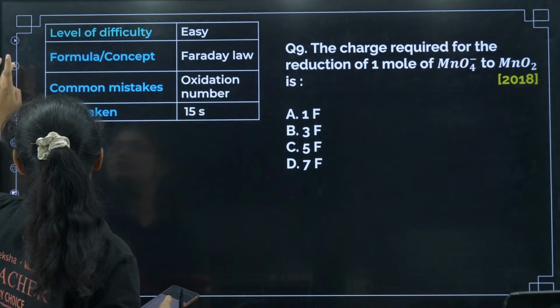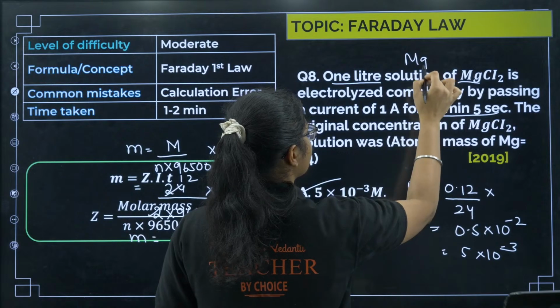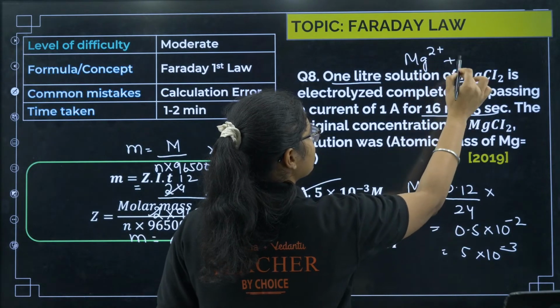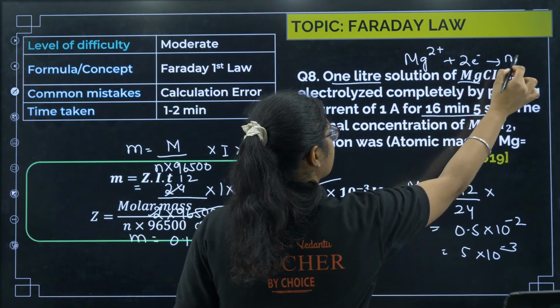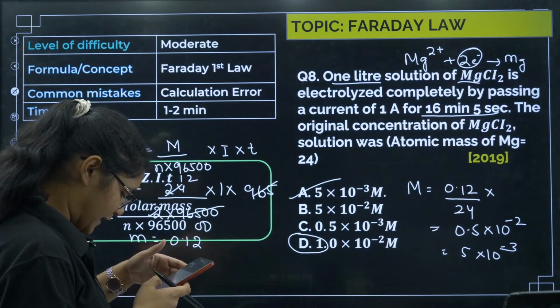How N is 2? Okay. So, dear C, magnesium, what is the charge here? Mg is Mg2 plus, right? So, Mg2 plus will gain 2 electrons to get converted to Mg. So, that is why N equal to 2. I hope all of you are getting.